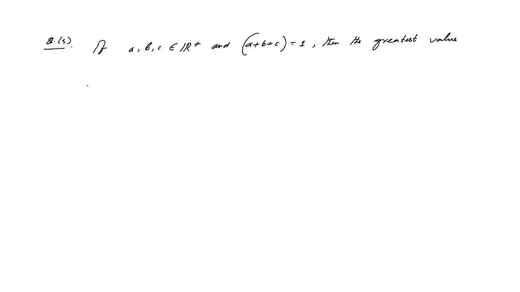Question number 5: if A, B, C are all positive real numbers and A plus B plus C equals 1, then the greatest value of (1 minus A) into (1 minus B) into (1 minus C) is: option A, 8 by 27; option B, 1 by 27; option C, 2 by 27; and option D, 5 by 27.